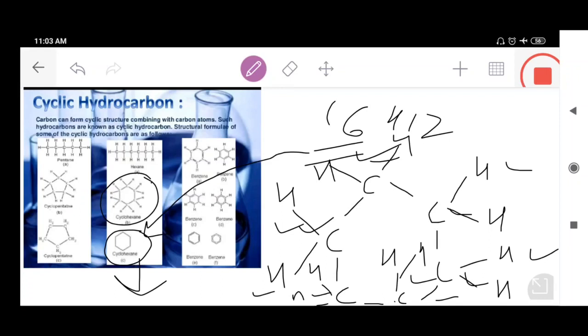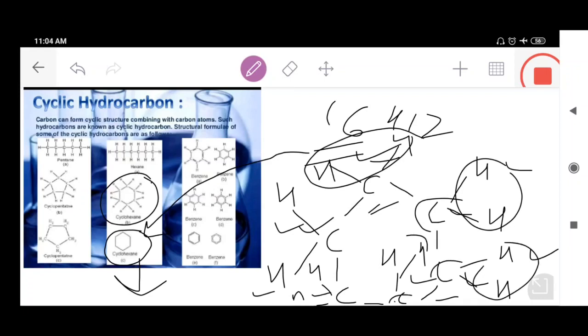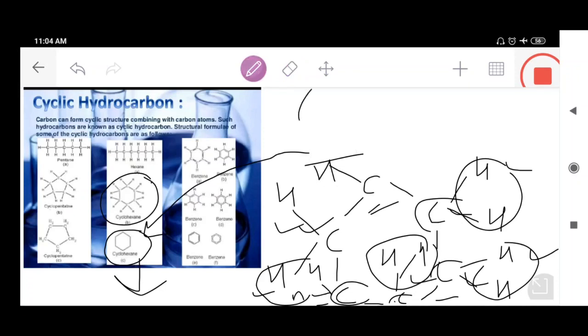You are seeing that every single carbon contains 2 hydrogen atoms. So a molecule of cyclohexane, you must remember, students, contains 6 carbon atoms arranged in a hexagonal ring, with each carbon atom having 2 hydrogen atoms attached to it. So the bottom line of the story is that the cyclohexane molecule has 6 carbon single bonds.